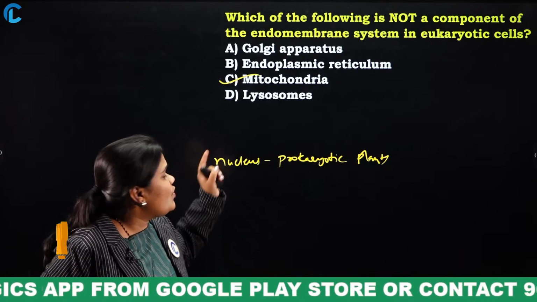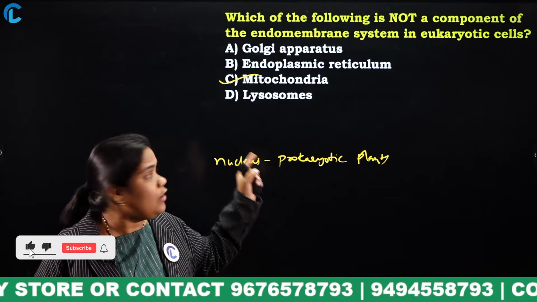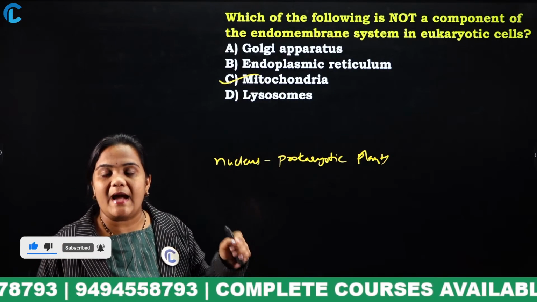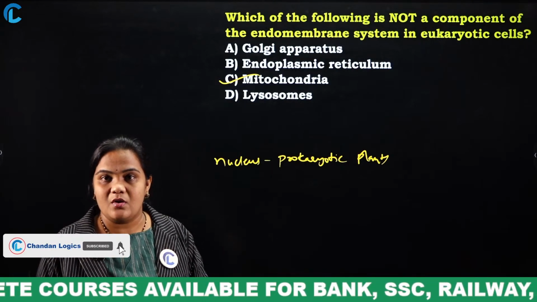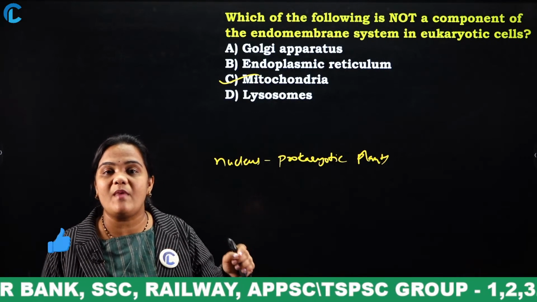Clear? Next, what is this mitochondria actually? This mitochondria is absent in the endomembrane system. So, what is the purpose of this mitochondria? It is used for cellular respiration. It will synthesize energy in the form of ATP.